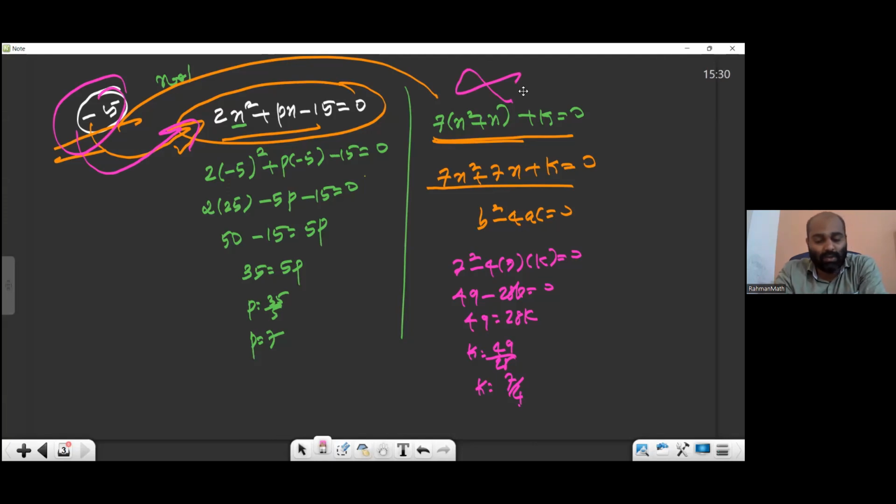I hope everyone understood what we did. And this is the idea of b square minus 4ac. In any question where equal roots are given, you proceed with this. Many people are going and coming, I don't know why, network error or not. So try to understand, and you have to practice it. Don't forget, write and practice today itself. If any doubt is there, you can ask me. Okay, that's all. Bye.